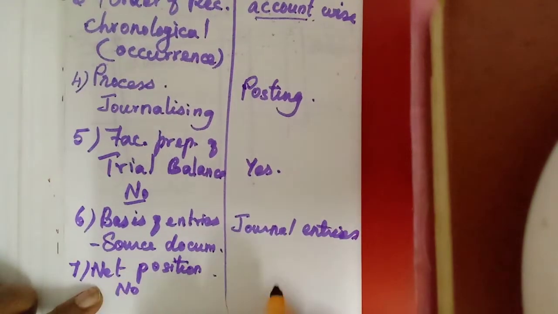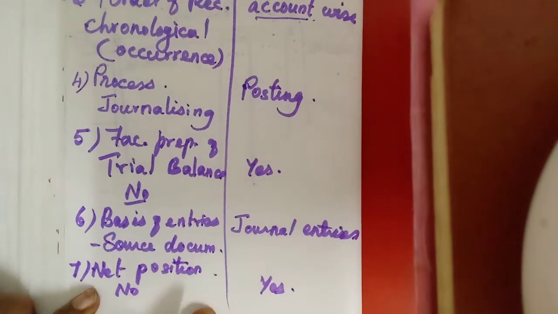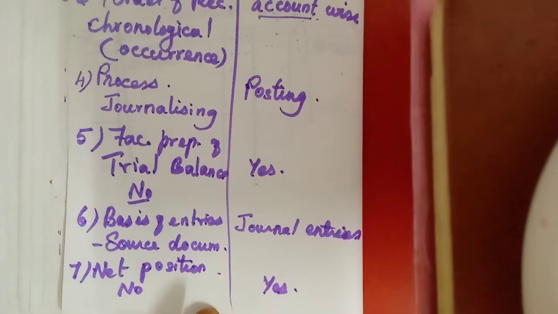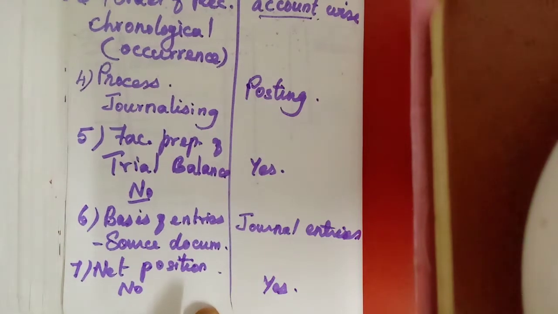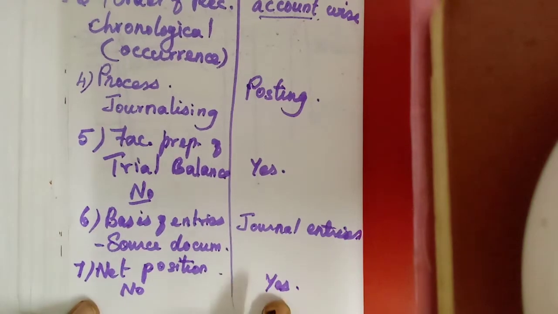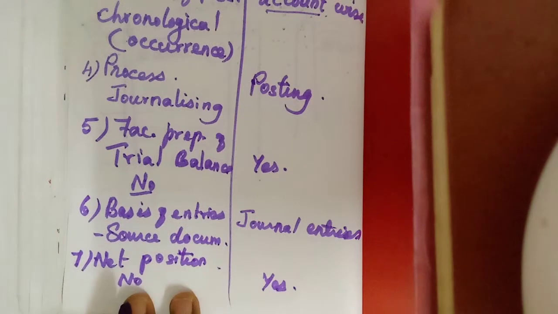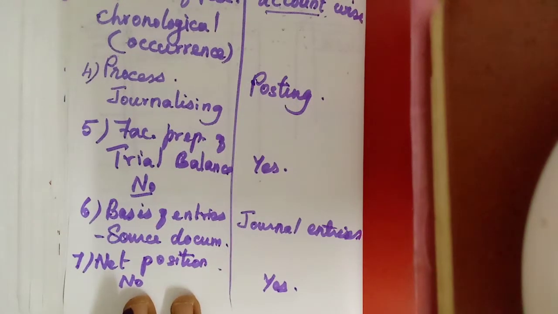But the net position of the cash account can be well known in the ledger account, where the balance will be there. If we balance the account daily, we can find out how much cash is available. So net position can be ascertained from the ledger account, but that is not possible in the journal entry.